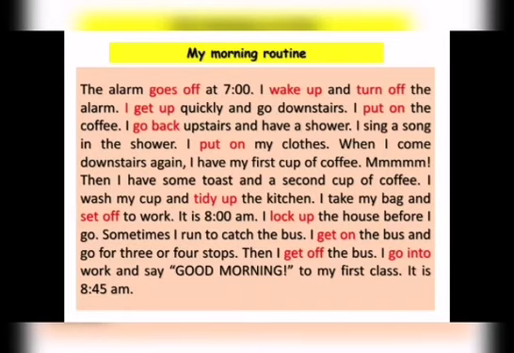It's 8 a.m. I lock up the house before I go. Sometimes I run to catch the bus. I get on the bus and go for 3 or 4 stops. Then I get off the bus. I go into work and say good morning to my first class. It's 8:45 a.m.